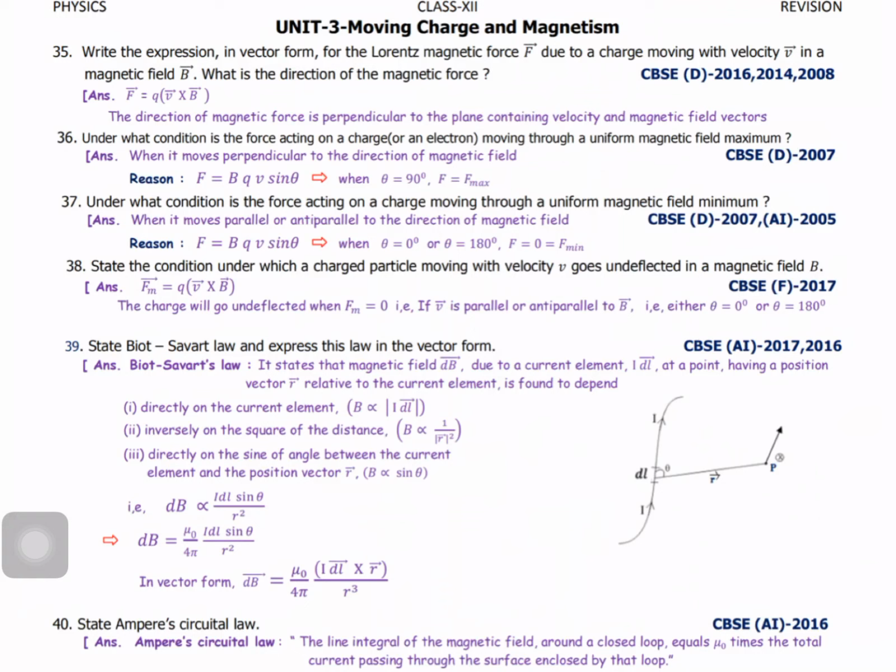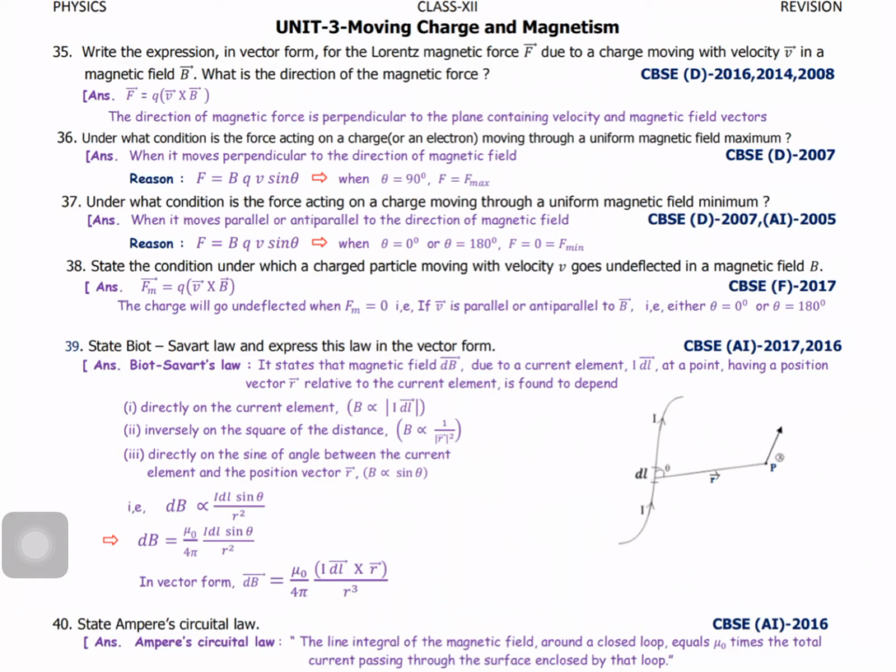And next one, under what condition is the force acting on a charge moving through a uniform magnetic field minimum? It's just extended from the second one. Maximum we calculated. When will you get the minimum? Just opposite to the first case. See, when theta equal to 90, that is the maximum. When theta equal to 0, what happened? The magnitude will be 0. Am I right? Or minimum. So here theta equal to 0.